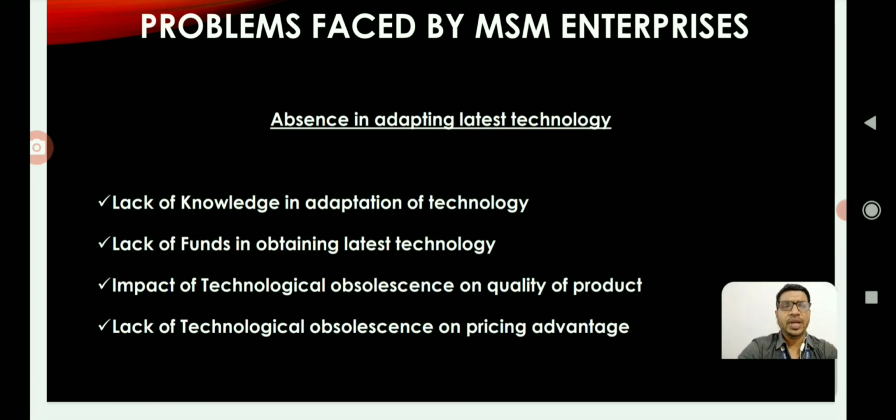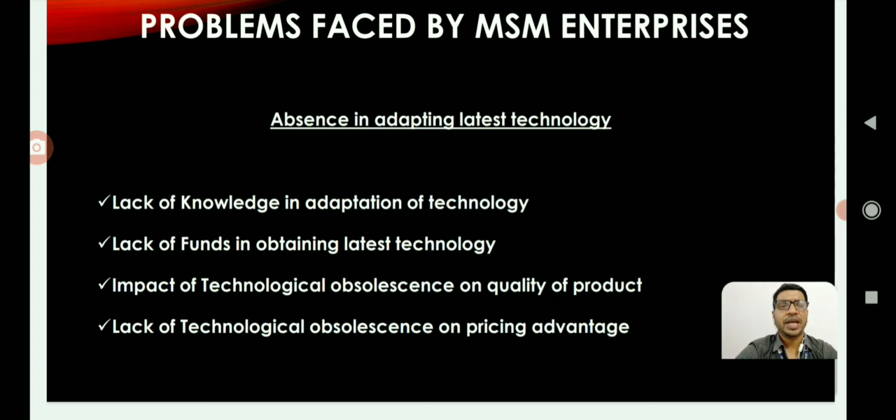They may not be aware at all about the latest technology available in the field, because most of the entrepreneurs follow a traditional method of manufacturing of products. They may not be aware of these latest technological advancements in the field. That is one of the problems. And next one is lack of funds in obtaining latest technology. Even though they may be aware of the technology, the technology may not be affordable to small and medium enterprises, which is another big concern.